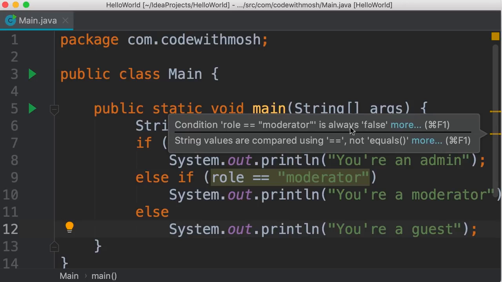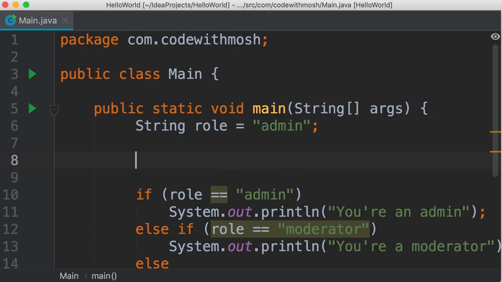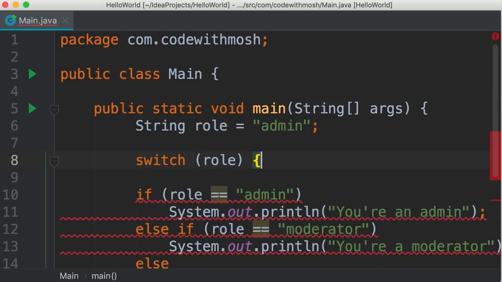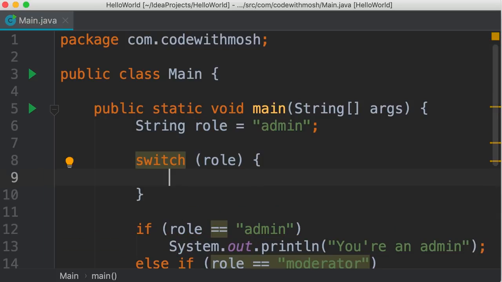Let me show you. So we start with a switch statement. Then we add parentheses, and inside these parentheses, we add our variable, in this case, role. Next, we define a block of code. And in this block, we add one or more case clauses. So we have a case for an admin. We add a colon here.